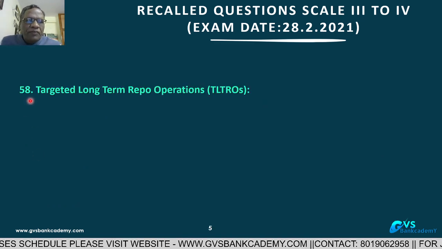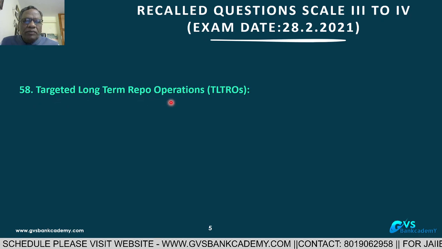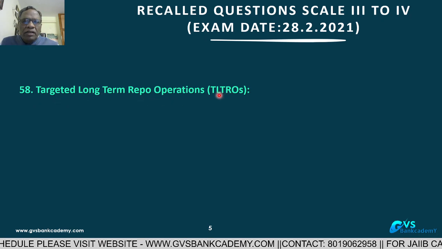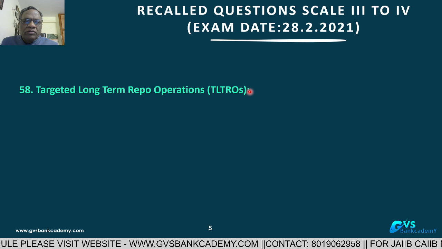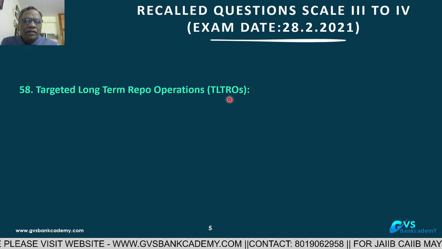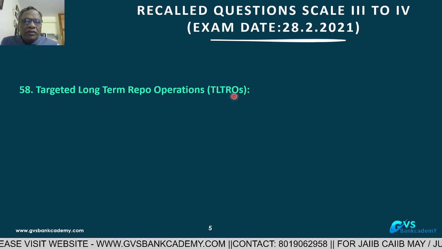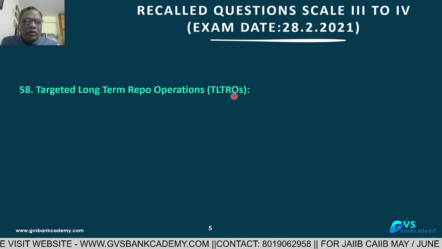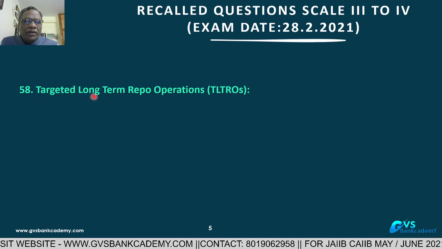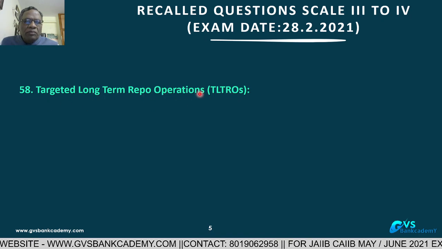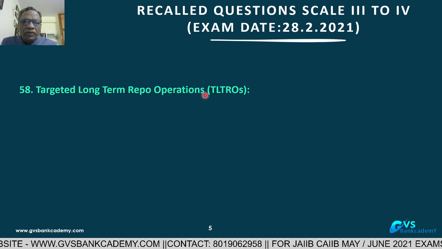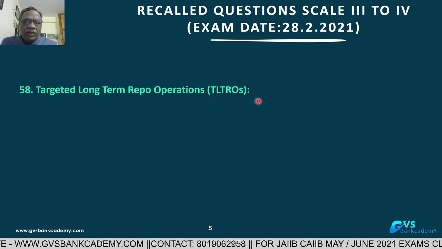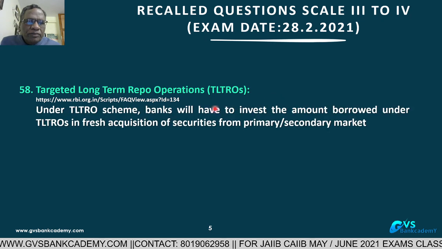Question number 58. Targeted long-term repo operations. This is an RBI scheme. In addition to repo and LAF, RBI is also operating targeted long-term repo operations for 1 year and for 3 years, both periods.